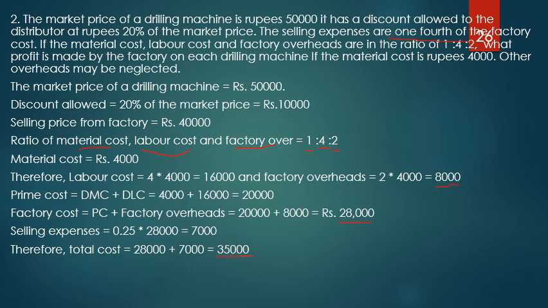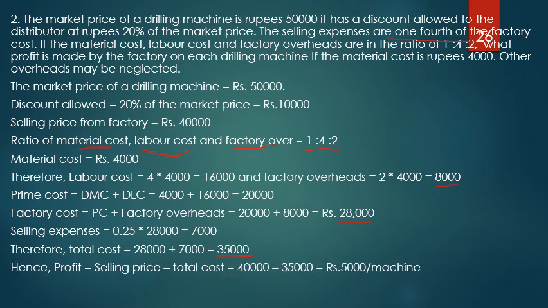So now the actual price of the drilling machine is 50,000. In order to boost sales, they sold it at 40,000. That is at a 20% discount. In spite of all these things, they could get 40,000 rupees, and the total cost involved is 35,000. So what is the profit made on each drilling machine? The profit made on each drilling machine is only rupees 5,000.